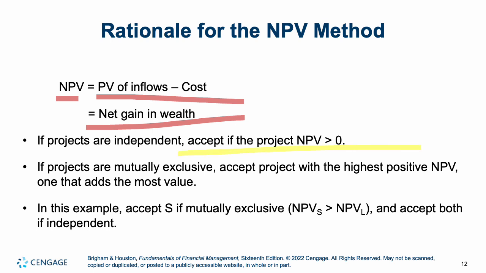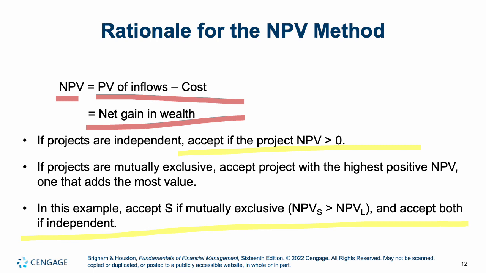Both of the ones we just looked at had an NPV that was larger than 0. If they were independent and we have the resources to take on 1 or 2 or none, we would take on both, because both of them are greater than 0. If they're mutually exclusive, however, that means you're torn between the two of them, so you accept the one with the highest positive NPV, or the one that gives you the most value. In this example, if they're mutually exclusive, you would take S, because S had a higher NPV, as we just saw. And if they are independent, you would take both, because both are going to make you money.